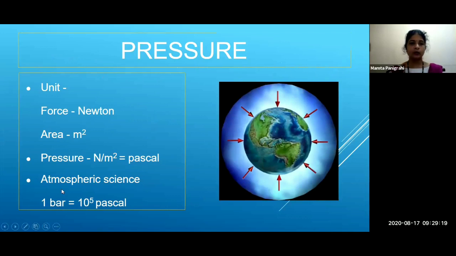In atmospheric science, the unit of pressure is bar, and 1 bar is equal to 10 raised to 5 Pascal. And pressure comes under scalar quantity. You know, we have two quantities, scalar and vector, and so pressure comes under scalar quantity.